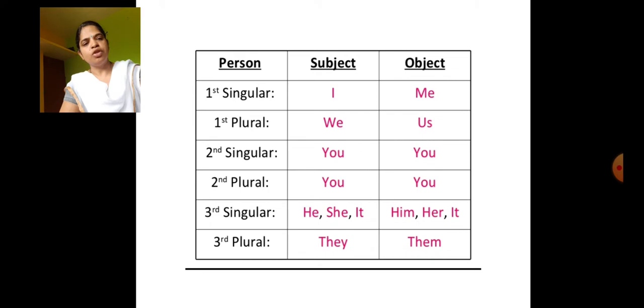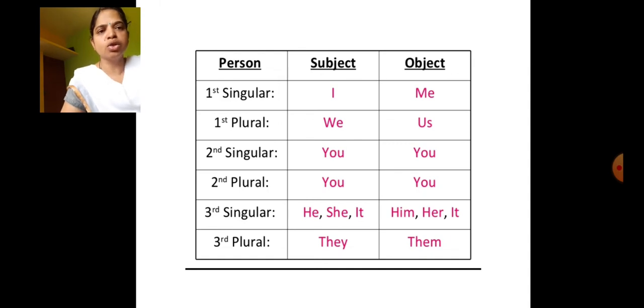See, in subject place it is he, she, it in third person singular, but in object place, when we use these in object places, he becomes him, she becomes her, it cannot be changed, they becomes them.